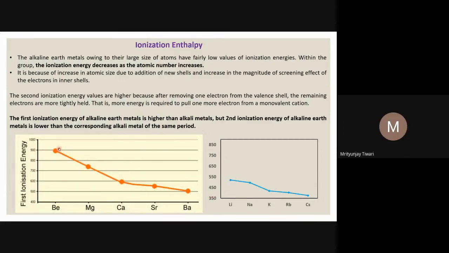And if you compare the first ionization potential with that of the alkali metals, on a similar scale, although it's not exactly the same, you see the alkali metals' ionization potential is quite low. It starts around 500 and goes down to around 370. In the case of alkali metals, the lowest ionization potential, for cesium, is equivalent to the ionization potential of lithium, which is the highest among alkali metals. So the ionization potential decreases. These values are in kilocalories per mole.